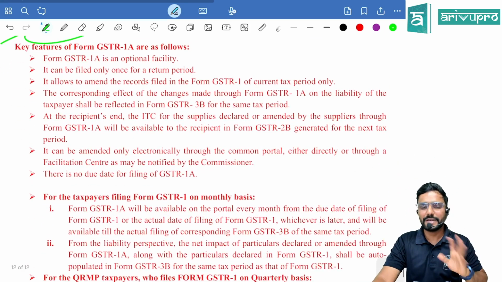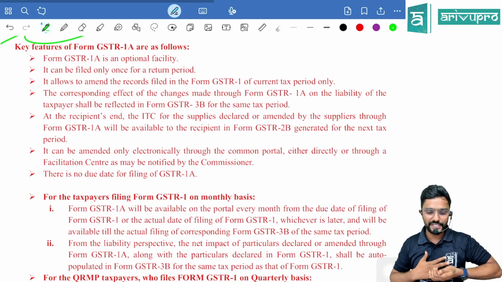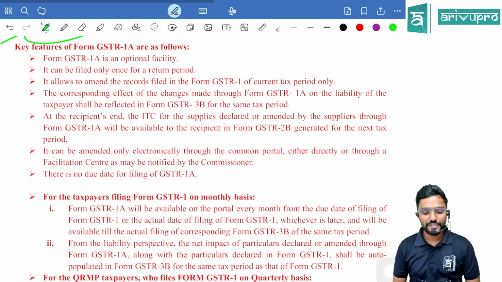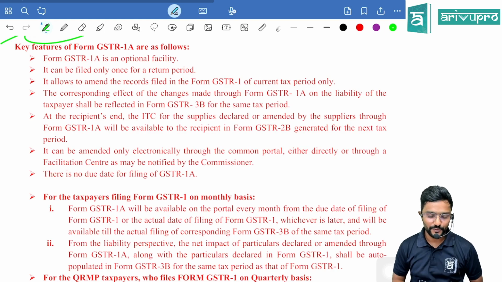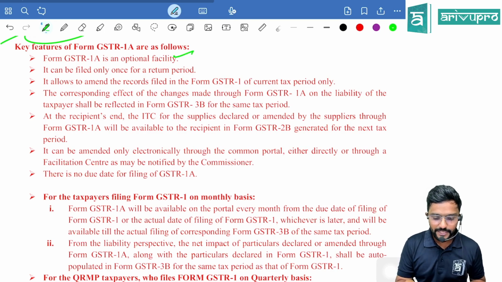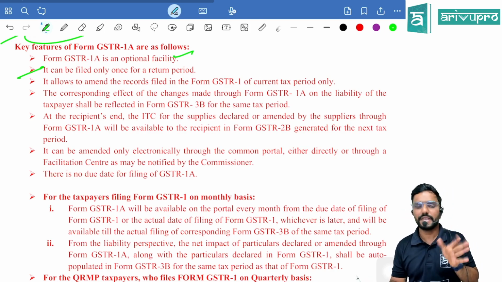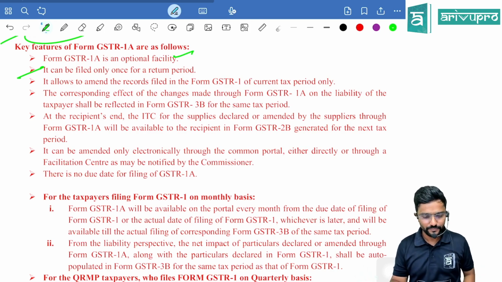Okay, whatever I have given is only with examples, with respect to the auto-population of credit to the recipient. Key features of this GSTR 1A are as follows. Form GSTR 1A is an optional facility. It can be filed only once for a return period. Means for January or February or March, for any month, you can file it only once.